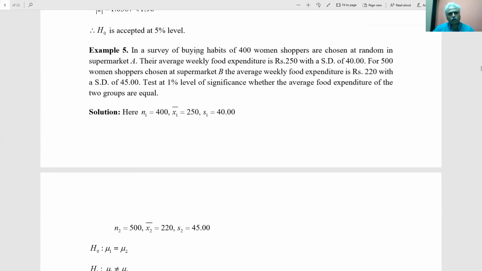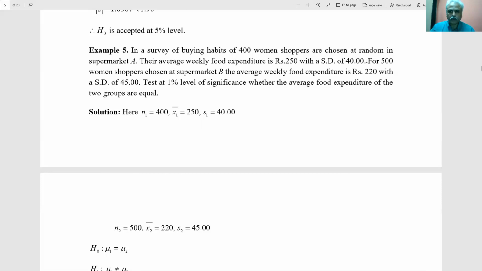In a survey of buying habits, once again I am telling, buying habits is the main criteria variable. 400 women shoppers are chosen at random in supermarket A. The average weekly food expenditure is rupees 250. Average means they are giving x1 bar. So here 400 is sample size n1, 250 is x1 bar, and the standard deviation is s1 or sigma 1.